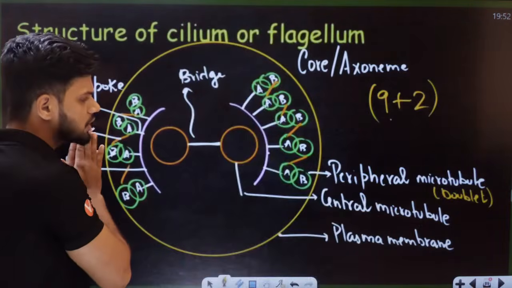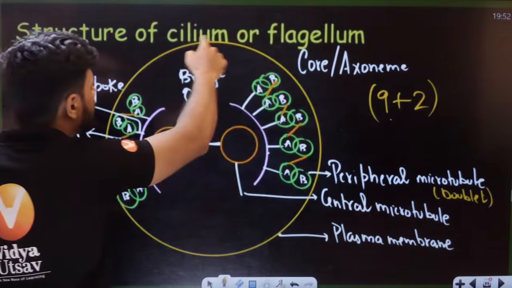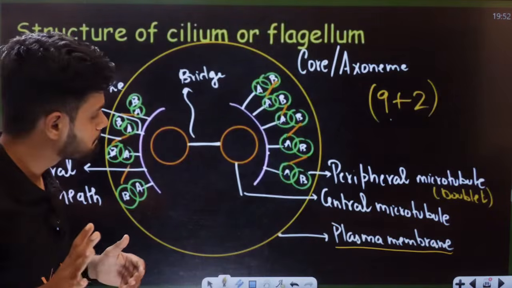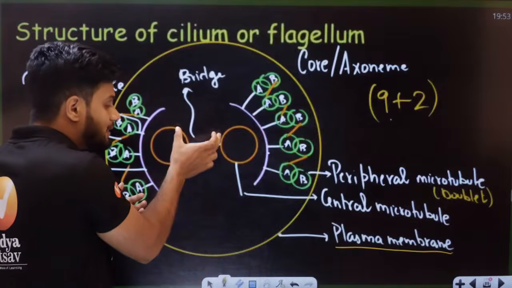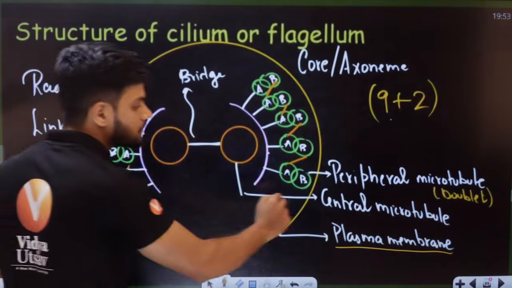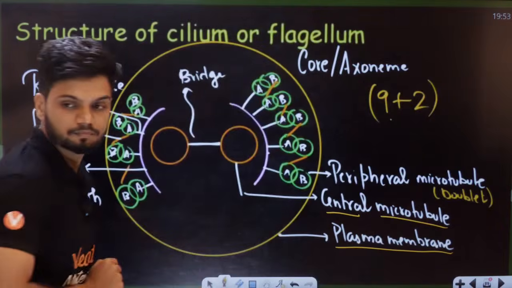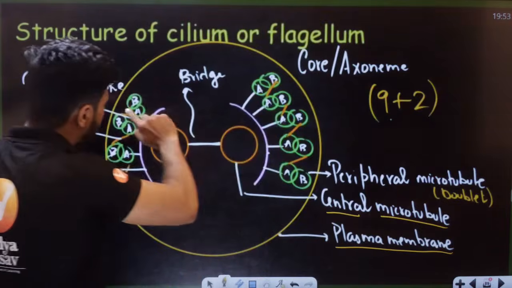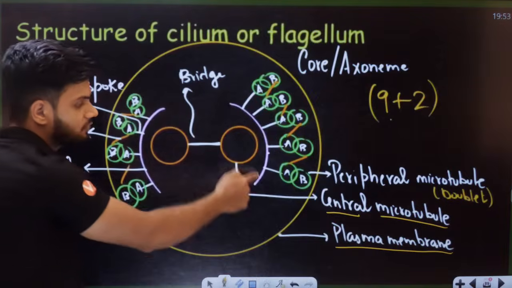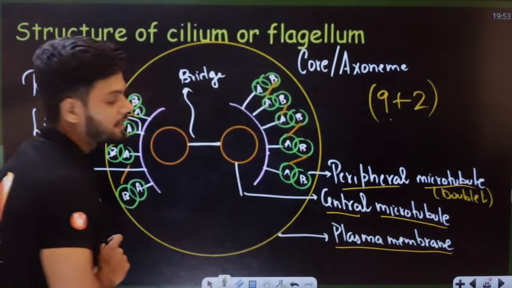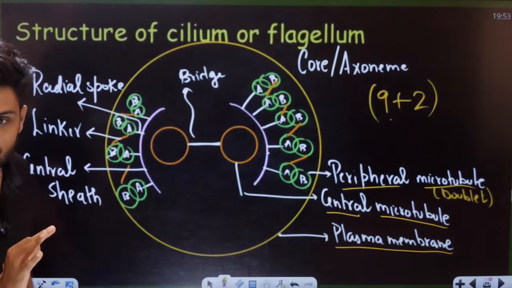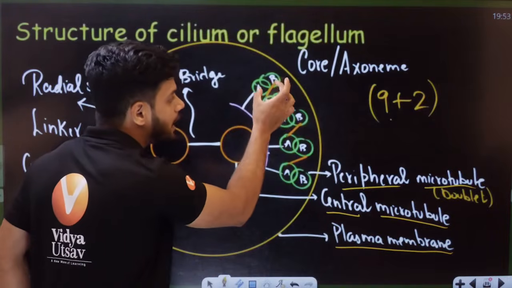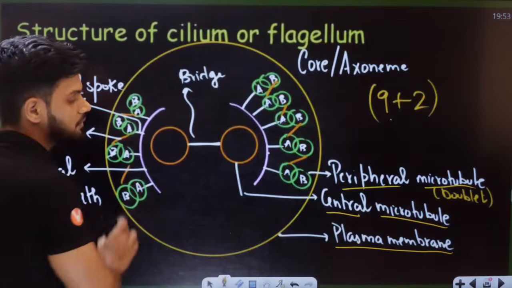Okay. Now students, if you notice here, outside it has the plasma membrane. Now in the center, what do we have? In the center we have two separate central microtubules. On the periphery, what do we have? On the periphery we have peripheral microtubules on the outside. And all of these peripheral microtubules are present as doublets. Can you see, students? Doublets.